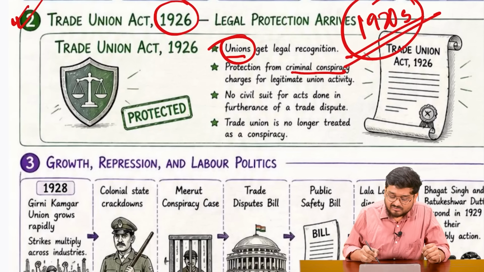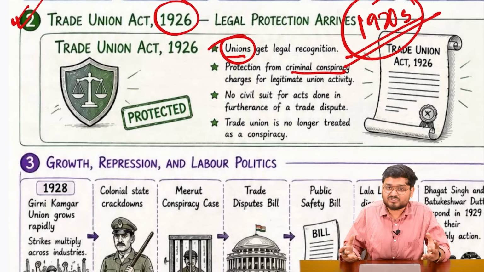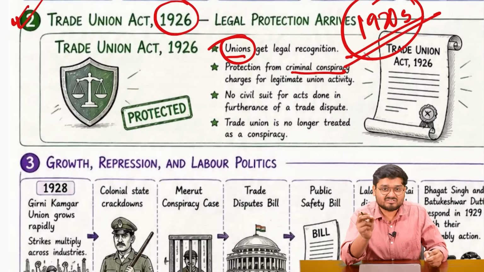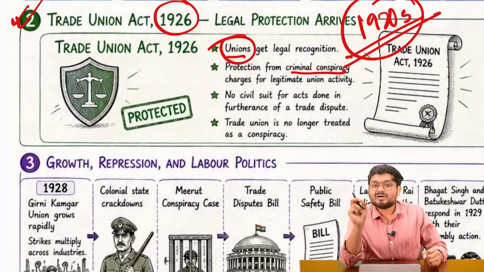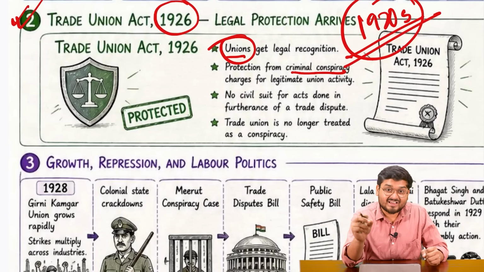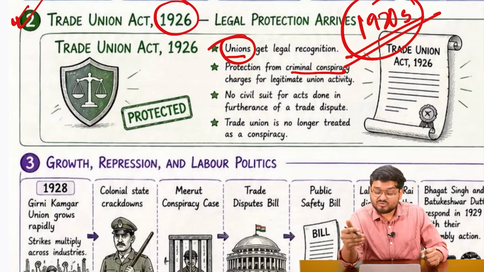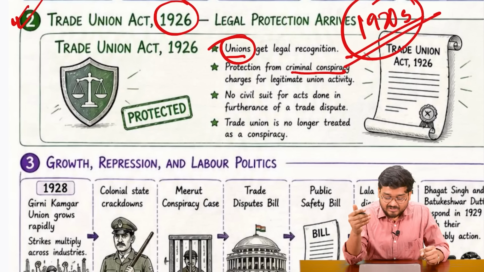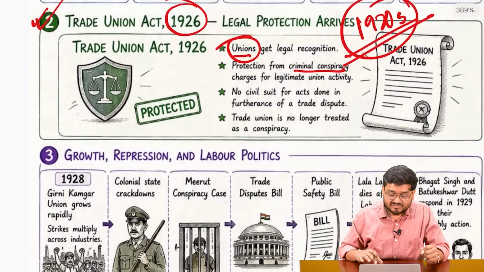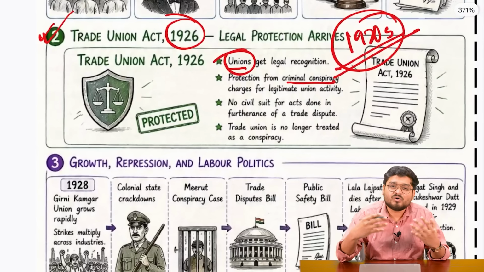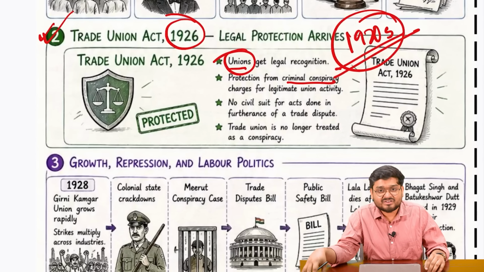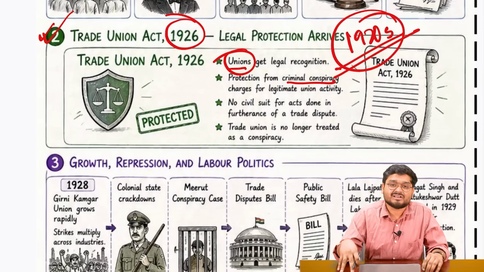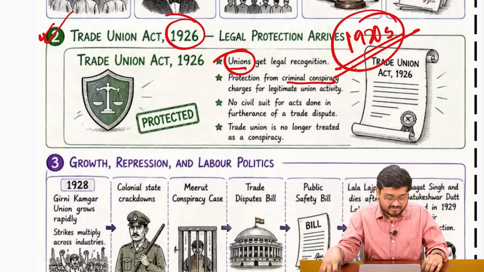They were getting protection from the criminal conspiracy, because most often the colonial police and the administration used to label the protesters as illegal people trying to disrupt the production processes and hence impacting the economy. So this was seen as a criminal conspiracy. So that is how this act was enacted after a long course of deliberations with Congress people and also the various leaders in trade unions back then.